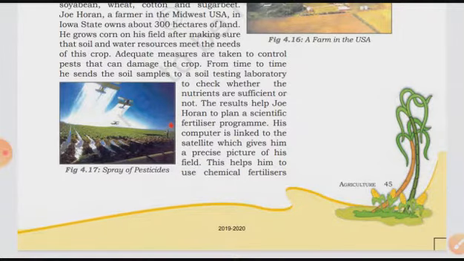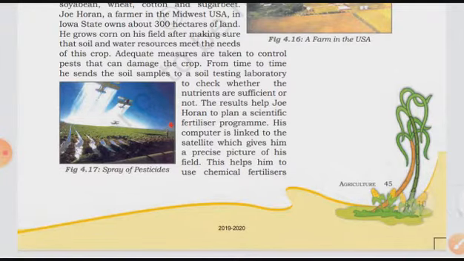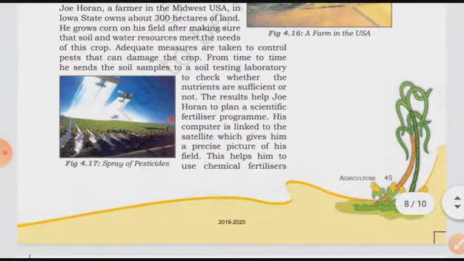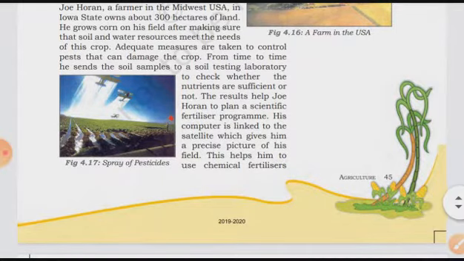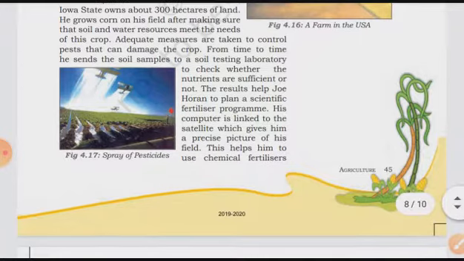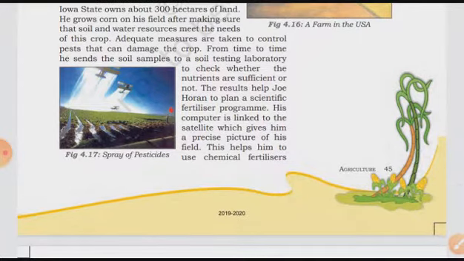Whatever steps and things are needed for growing the corn, sufficient measures are taken to control pests that can damage the crop. Whatever pests affect the crop, he takes proper measures so they cannot damage it.